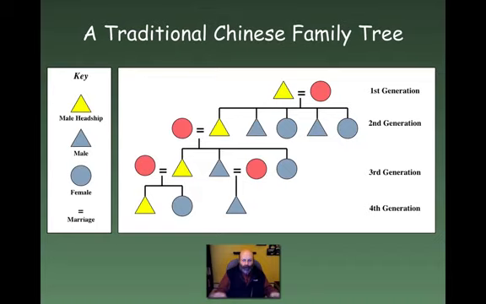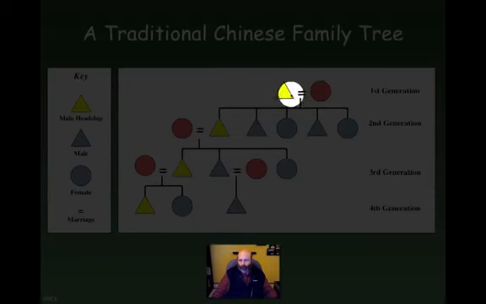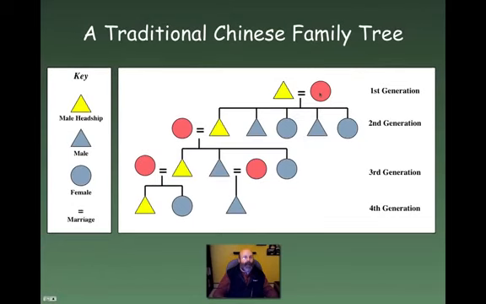If everybody just starts to sort of break off and go start their own homes and just live as mother, father, and children, they won't be as prosperous as if they stay together. Remember, in ancient China, there is no such thing as social security to pay for people when they get old and retire. The only way that old people, like grandma or great grandma and great grandpa up here at the chart, are going to get taken care of is if they have lots of children and grandchildren who can then take care of them in old age. So it's to your best interest to have more children, to have a large family. That's social security for them in that time period.